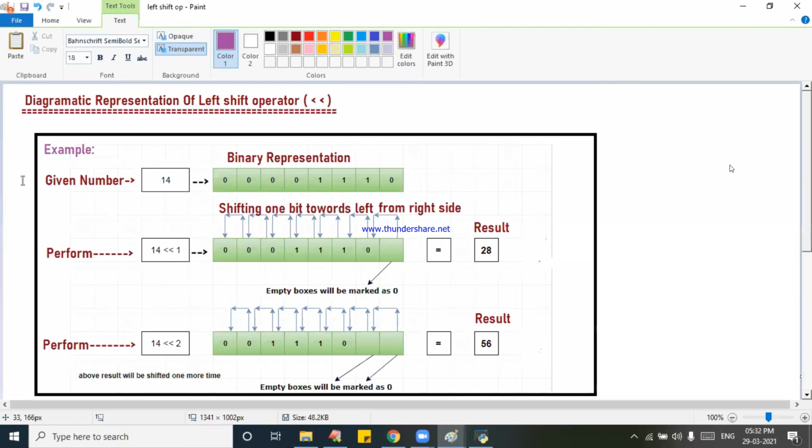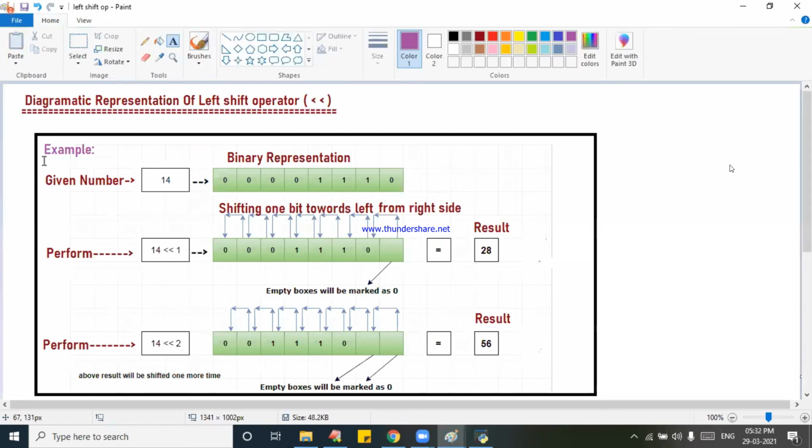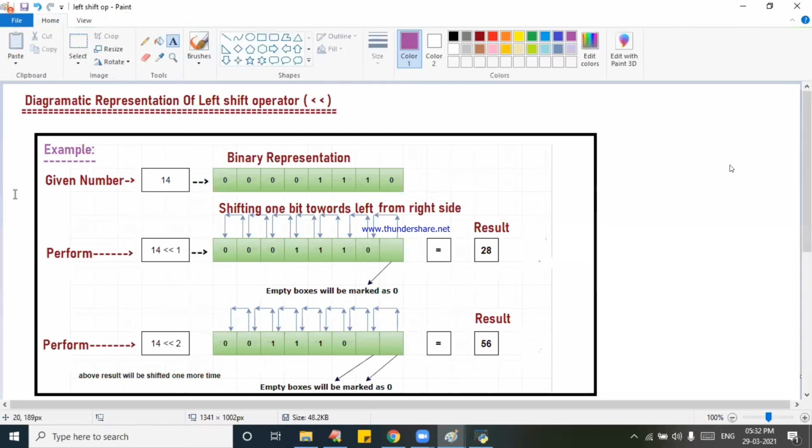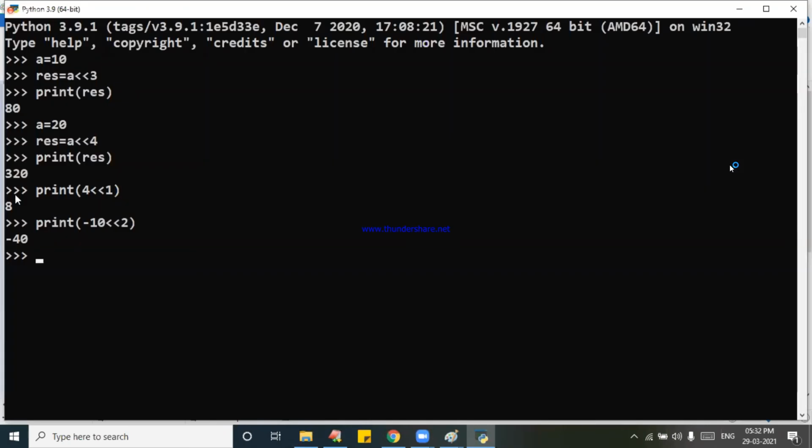In the example diagram, how the bits are moving, the arrow symbols are shown to you. You also write like that. Shivaram Reddy, you are writing an underscore. Dear students, Shivaram Reddy is asking once more.